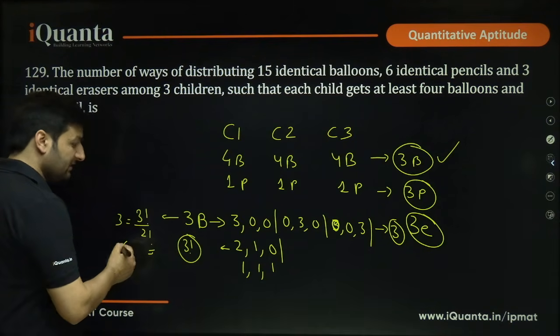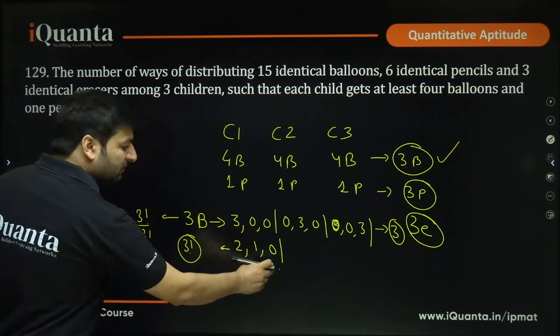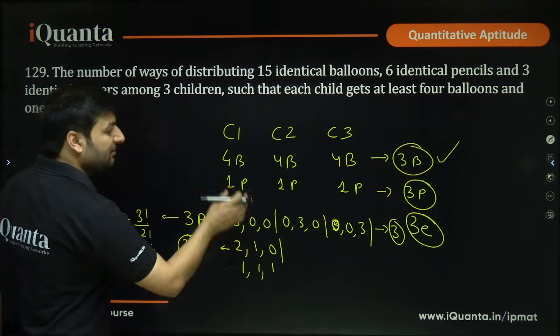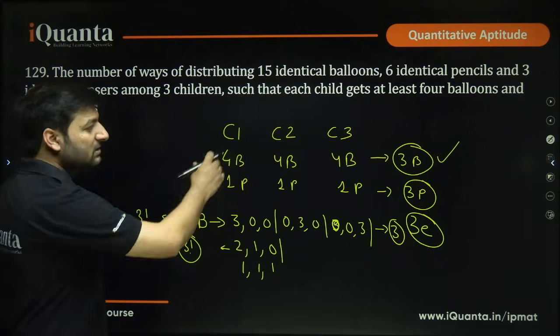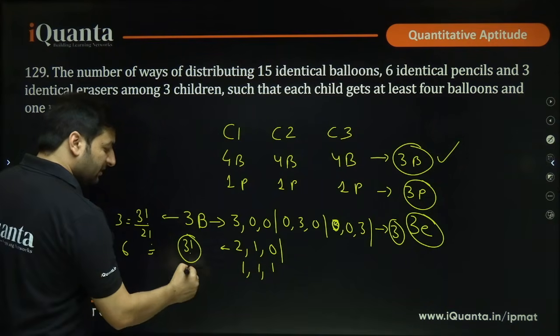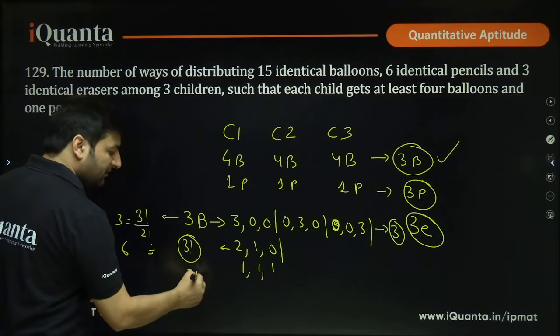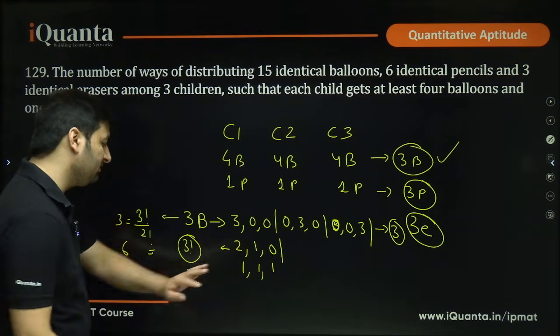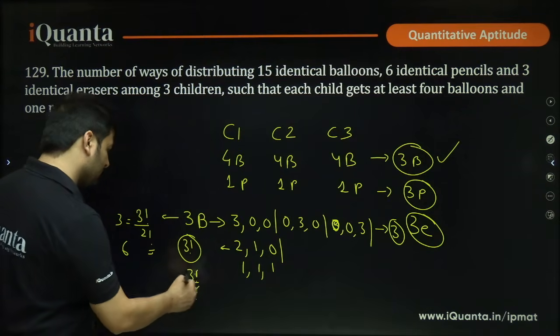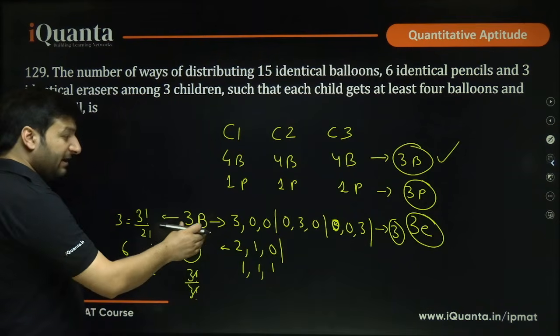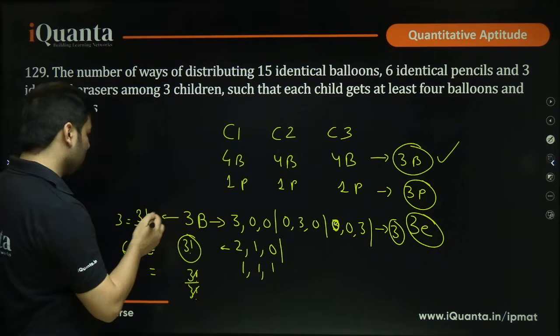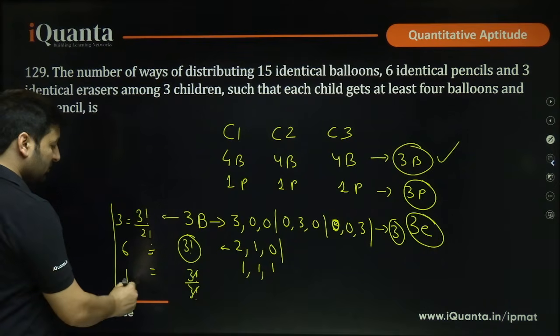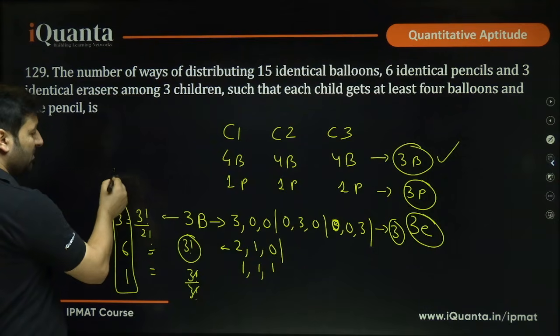3 factorial is 6. And when you distribute 1, 1, 1, these 3 are identical things. You are distributing them among C1, C2, C3. So obviously there are 3 different things, so total 3 factorial combinations, but all of them are identical. So divided by 3 factorial, we'll get 1. When I deal with just the distribution of balloons, how many cases do I have in total? 3 plus 6 plus 1, that comes out as 10.